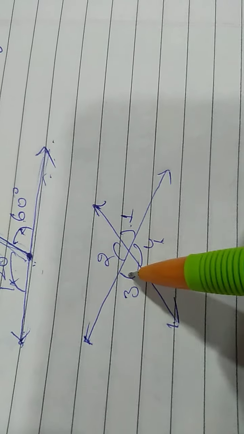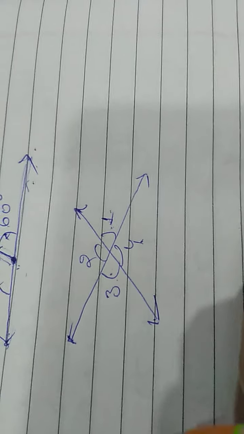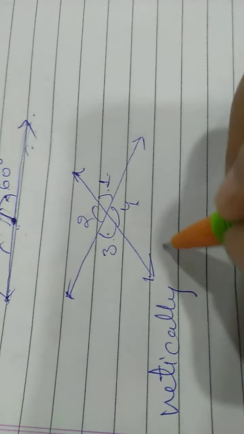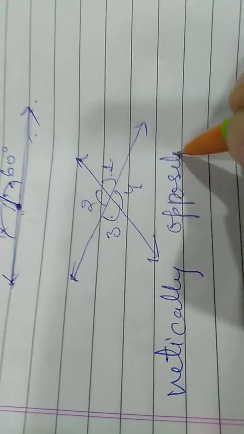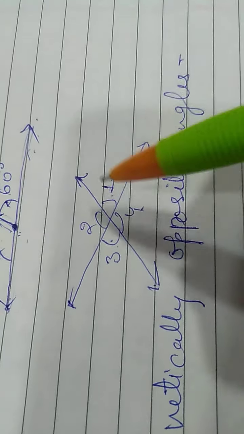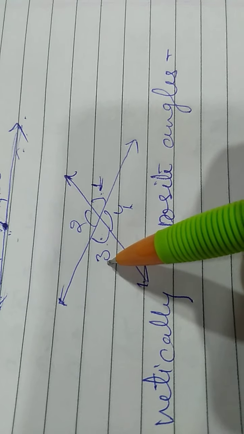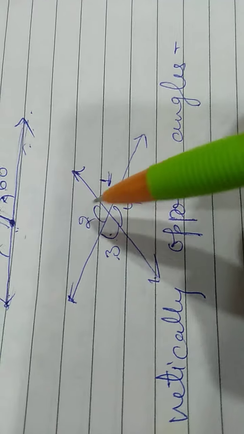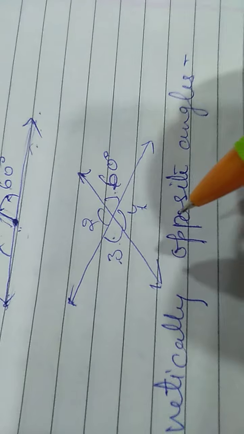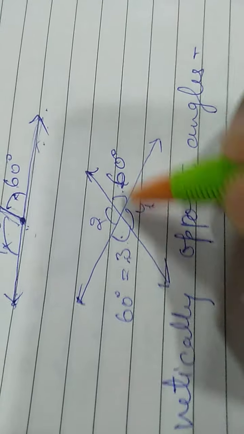So the opposite angles are said to be vertically opposite angles, and their values are always equal. Meaning whatever the value of angle 1, that will be the value of angle 3, and whatever the value of angle 2, that will be the value of angle 4. Suppose the value of angle 1 is 60 degree. So what will be the value of angle 3? That is also 60 degree because they are vertically opposite angles.